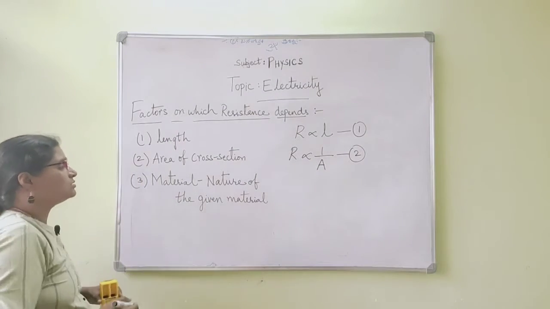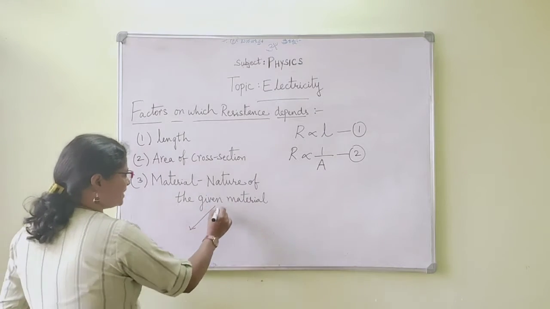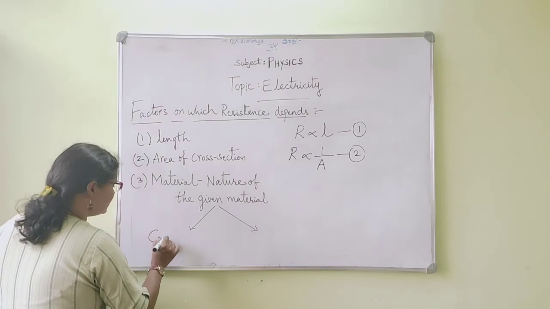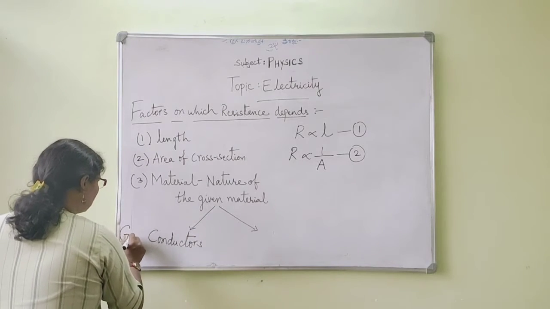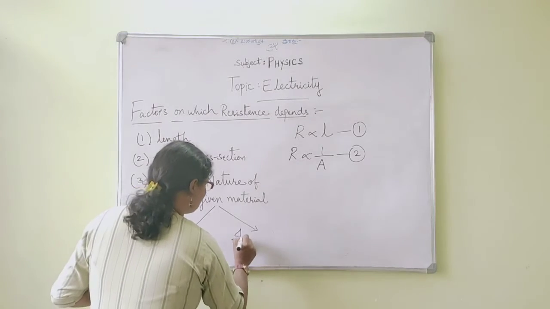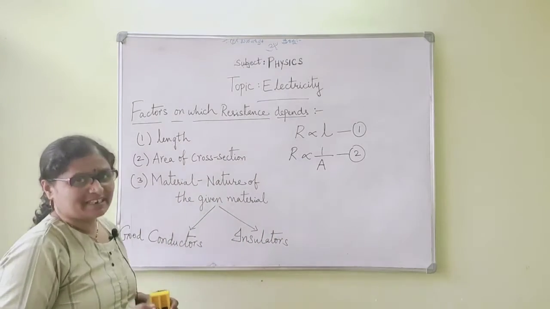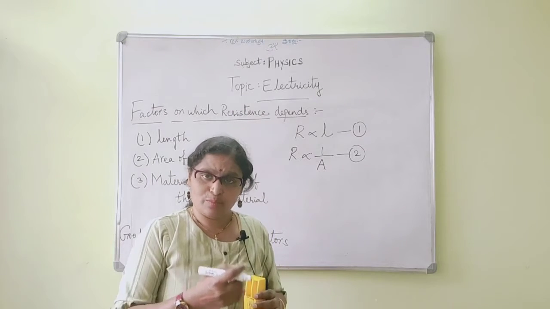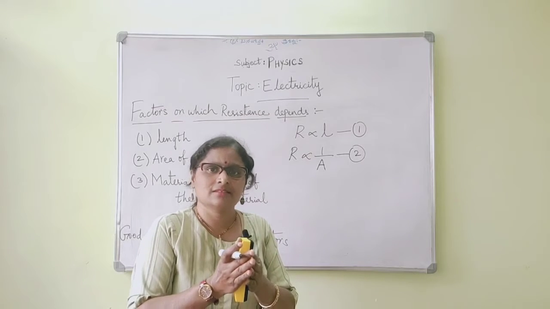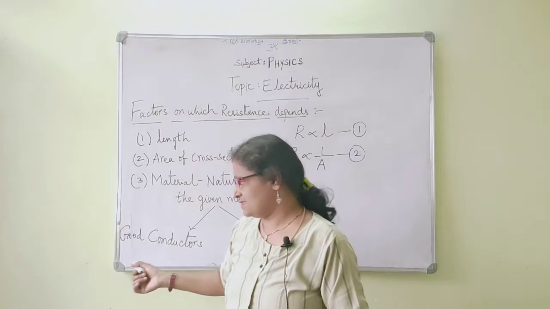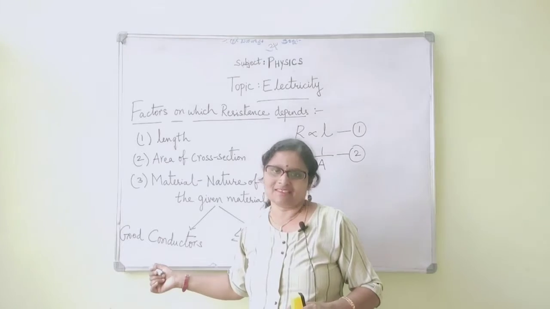Coming to the third factor, nature of the given material. Under this, we can classify the materials into good conductors and insulators. Good conductors are the materials which can allow the current to pass through them because the resistance is very less. When the obstruction is very less, the current can easily flow through the good conductors. Examples: almost all the metals are good conductors of electricity.